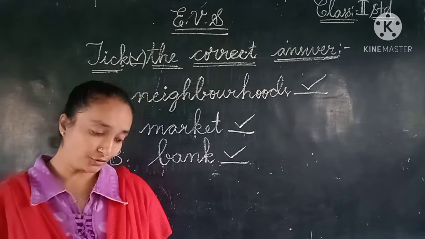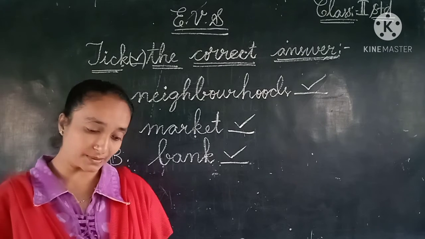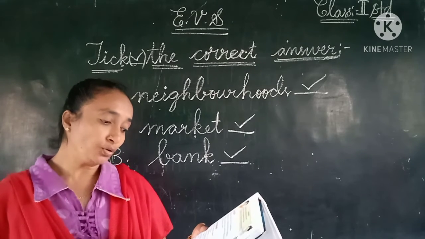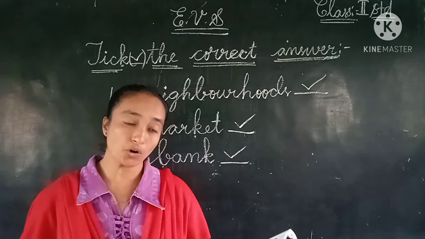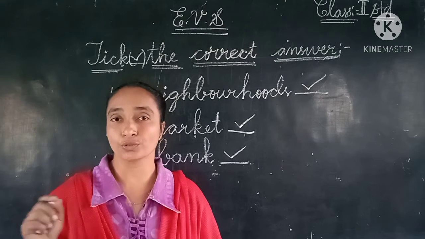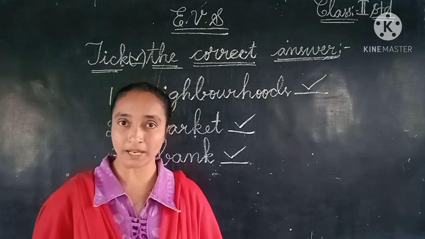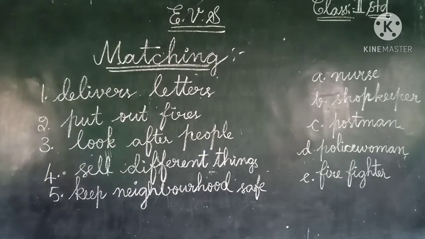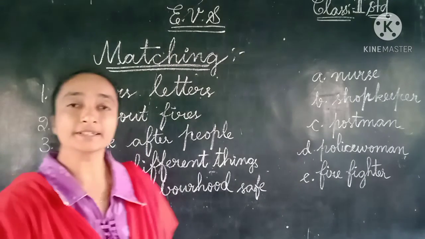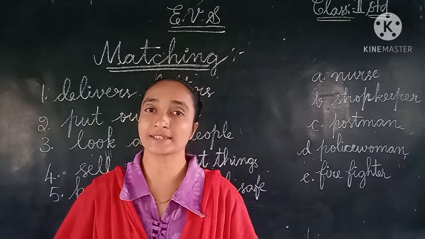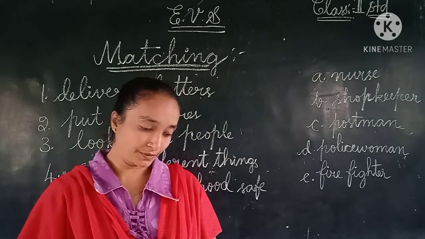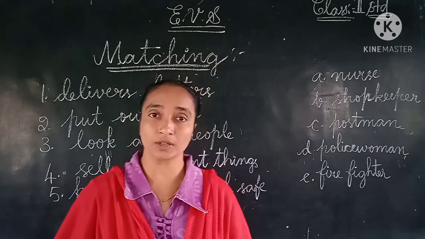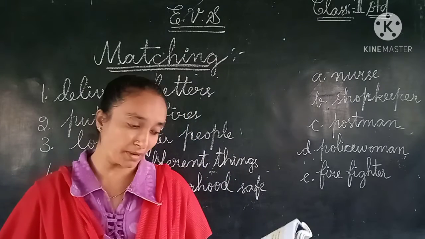Now let us see the second Roman, the B Roman. Here in the textbook, children, page number 191: who does what? Draw lines to match. They have given a small matching for us. So let us see the matching, children. This is the second Roman in our text. Who does what? What is the work each person is doing? So draw lines to match.